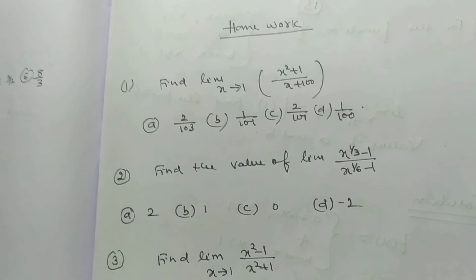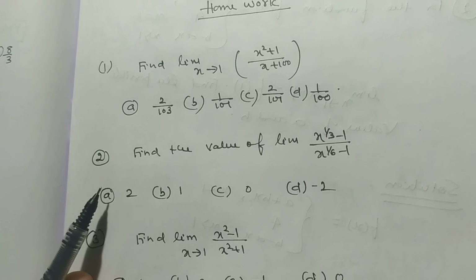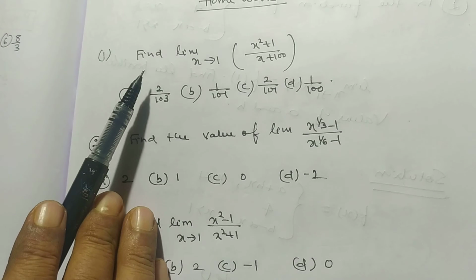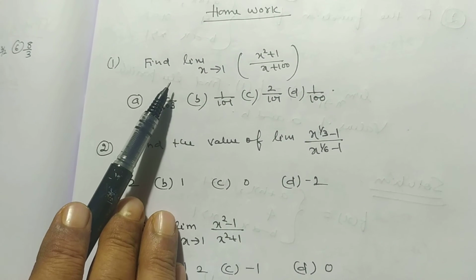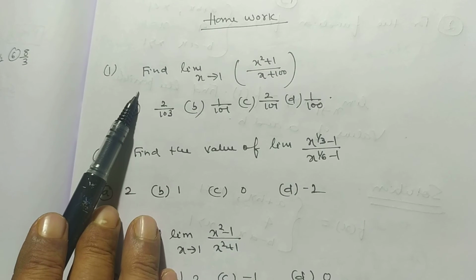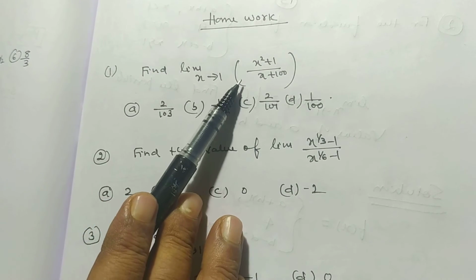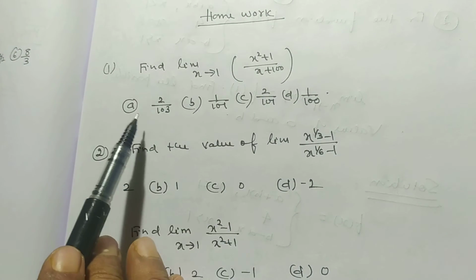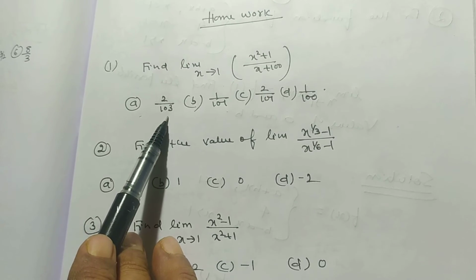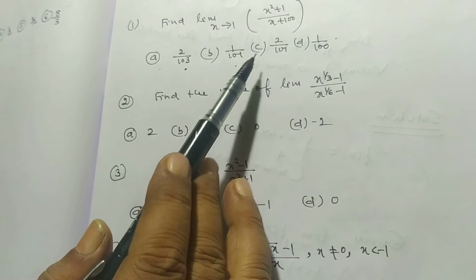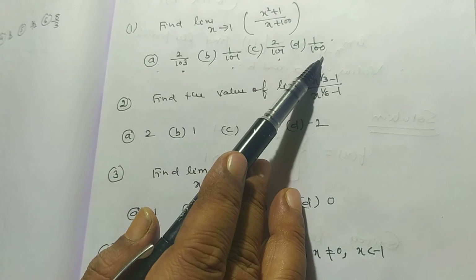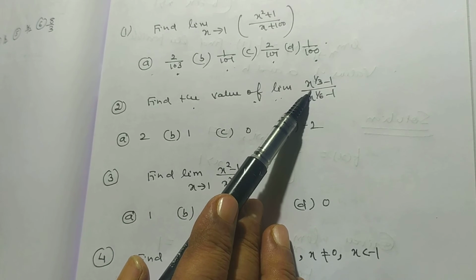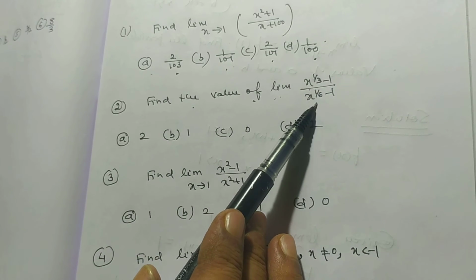some effort to solve the different types of problems which are based on this theorem. Now we want to give you some important problems for homework. First is find limit x tends to 1, (x square plus 1) divided by (x plus 100). The options are: A is 2 by 103, B is 1 by 101, C is 2 by 101, D is 1 by 100. Find the value of limit (x to the power 1 by 3 minus 1) by (x to the power 1 by 6 minus 1).